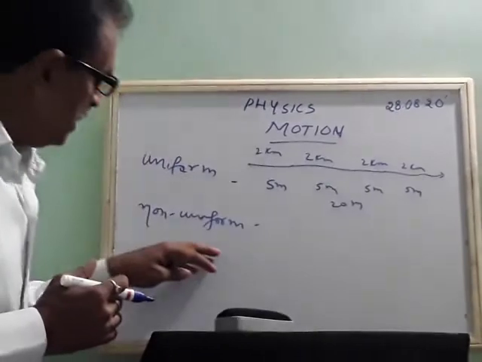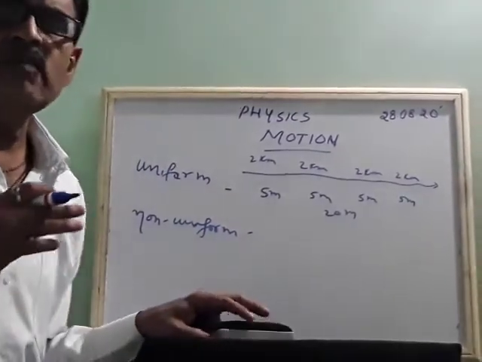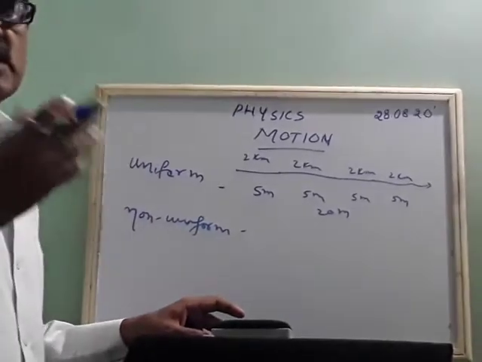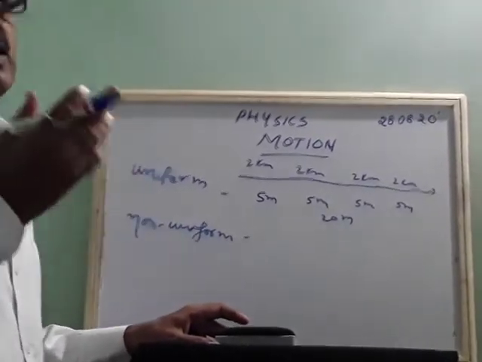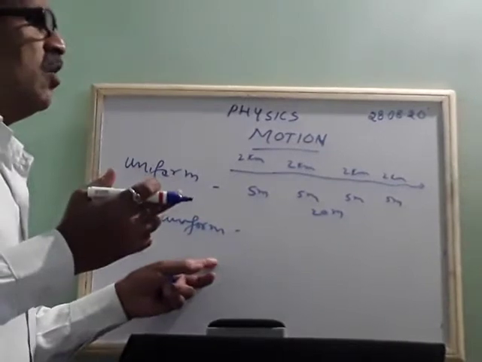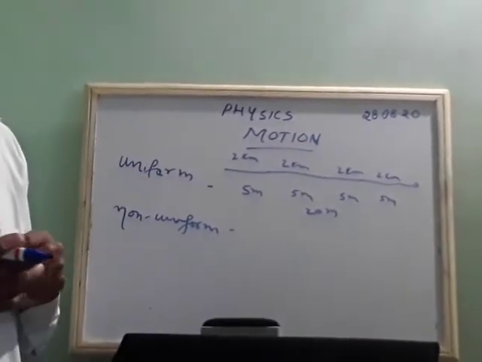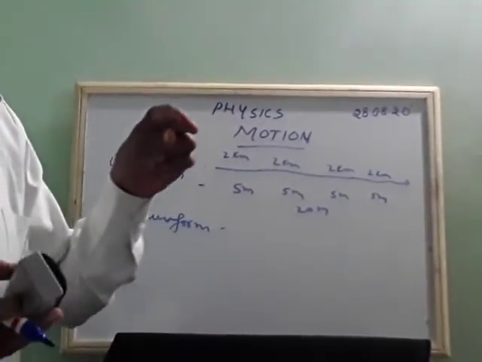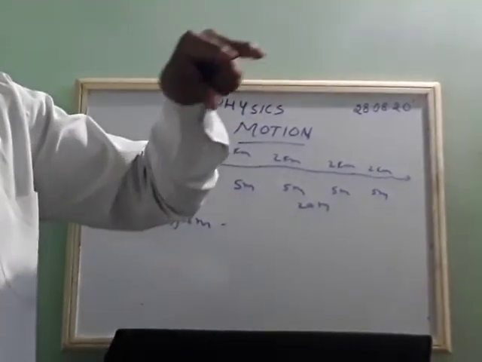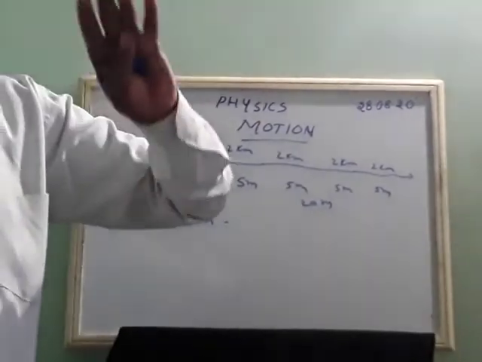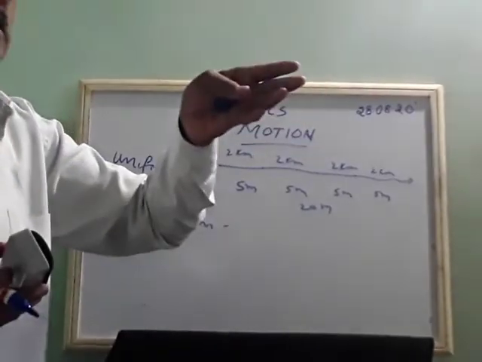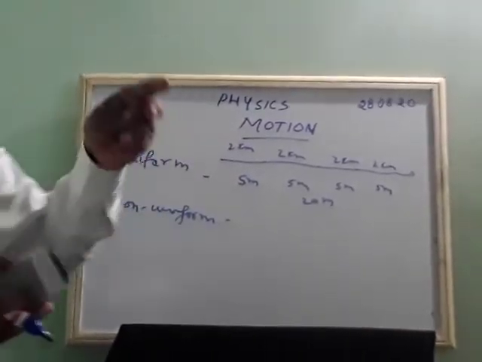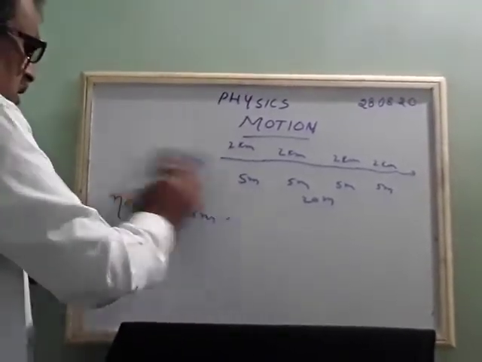When an object covers unequal distance in unequal intervals of time, that is called non-uniform motion. So when it travels equal distance in equal intervals of time, that is called uniform motion. And when an object travels unequal distance in unequal intervals of time, that's called non-uniform motion. Okay.